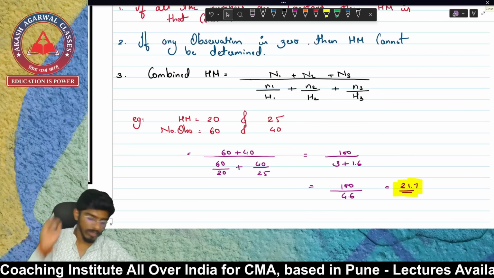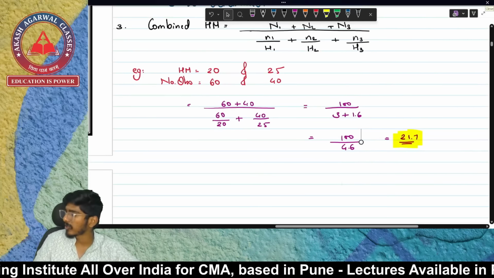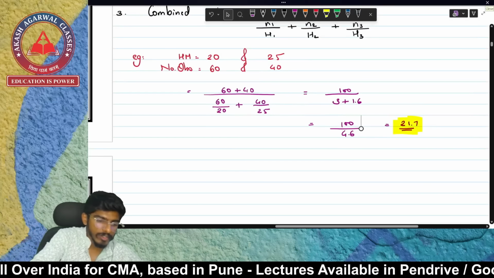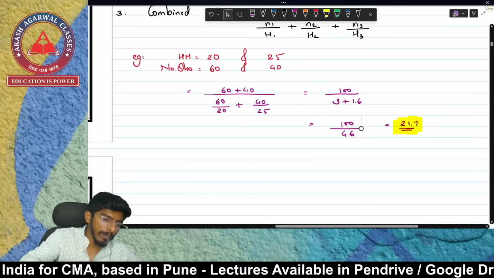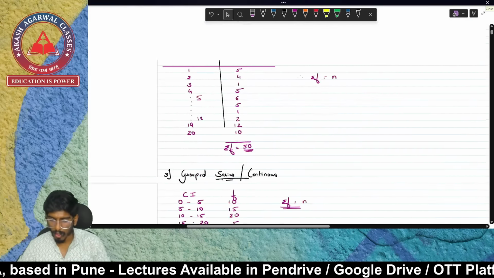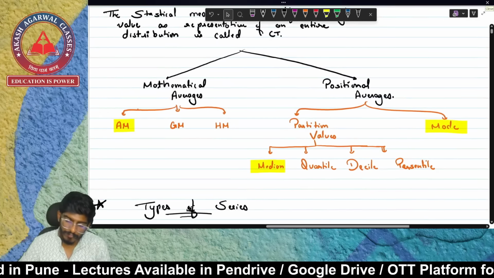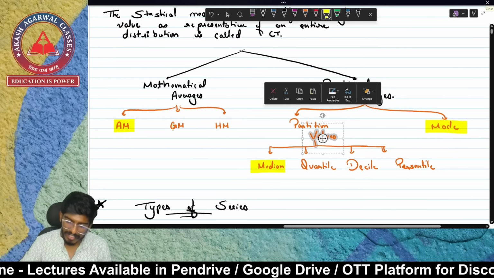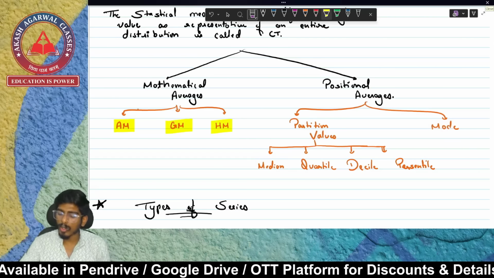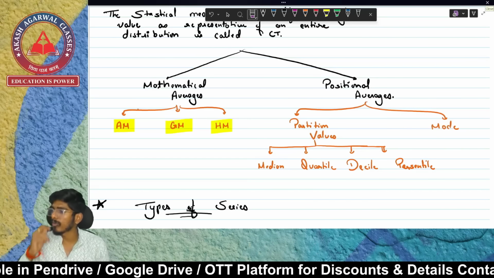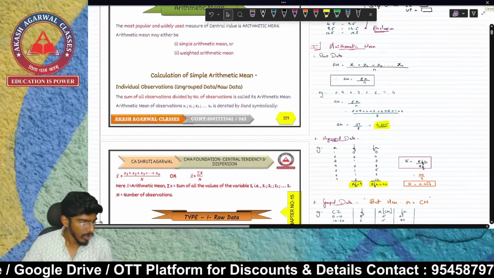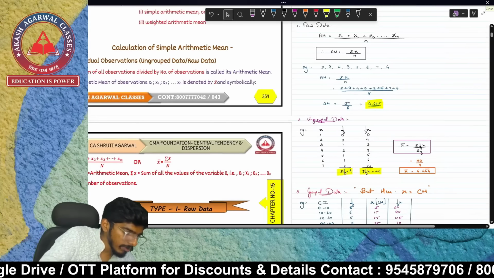Okay, so this is how we are going to solve combined HM. Now as I said, let's jump into examples. We have completed our mathematical averages. The first chart which we drew was mathematical averages. We have completed AM, GM, and HM. We are yet to go to positional averages, but before that, we are going to solve questions of AM.